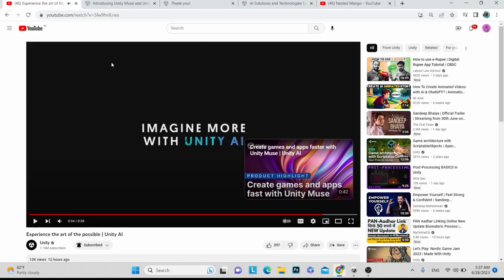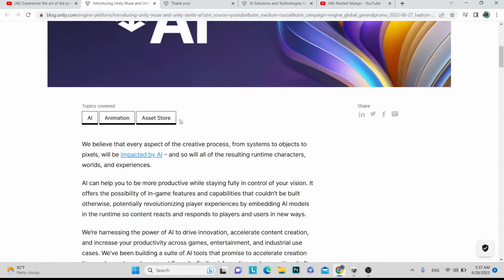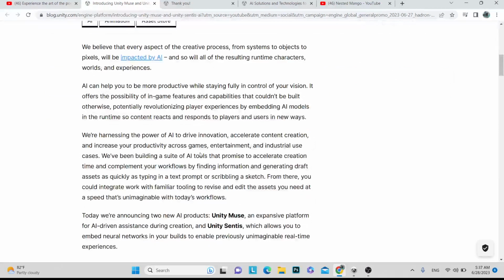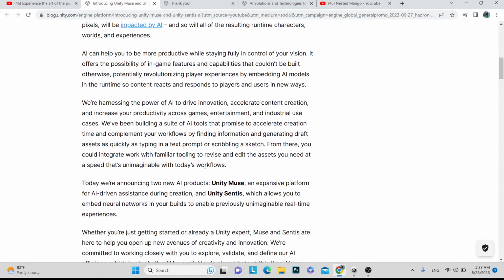Cool. So here is the thing, you can read this article, which is more about Unity Muse and Unity Sentis. Unity Muse is an expansive platform for AI-driven assistance during creation, and Unity Sentis allows you to enable neural networks in your builds to enable previously unimagined real-time experiences.